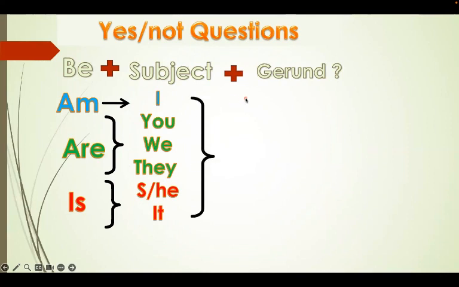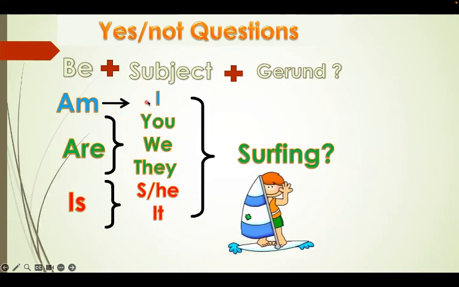Then we add the verb, surf, and then ing. So am I surfing? Are you surfing? Are we surfing? Are they surfing? Is he surfing? Is she surfing? Is it surfing? So we follow the rule: verb to be first, then subject, then gerund.